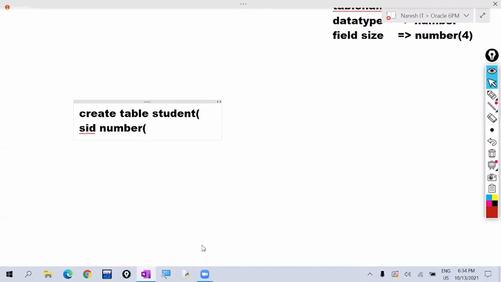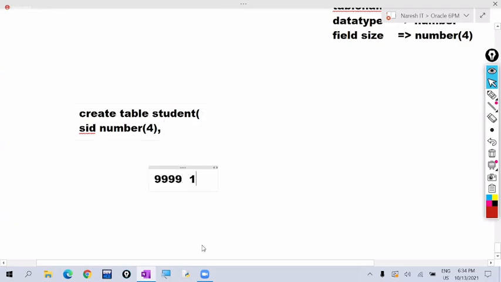Number related data type. In C language, you are using int. In Java, you are using int. Like that here, number is the data type. And we can specify the field size here. So number of 4 means it can accept a maximum of 4 digits. That can accept a maximum of 9,999.